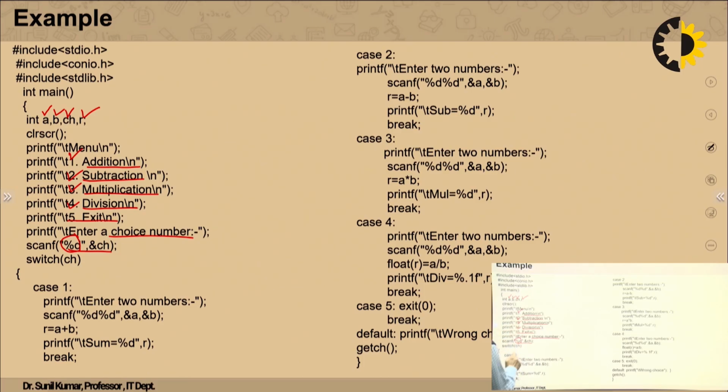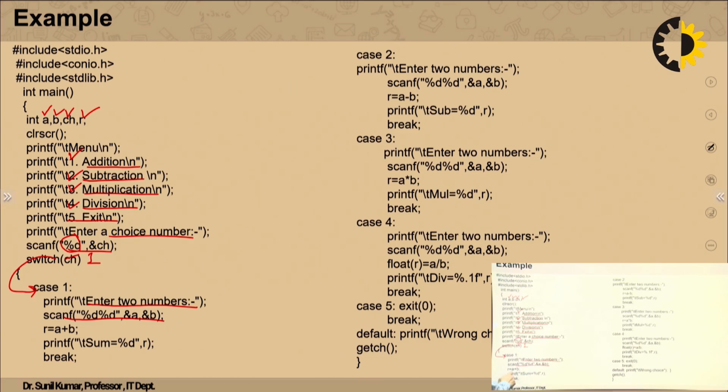Now whatever choice you enter, for example you are entering 1, then in that case it will come to this case, because it will switch to that case. That means you want to add 2 numbers, that is the first case. So in that case, first of all you have to enter 2 numbers, and we are giving the input from the user by using this statement that is called scanf.